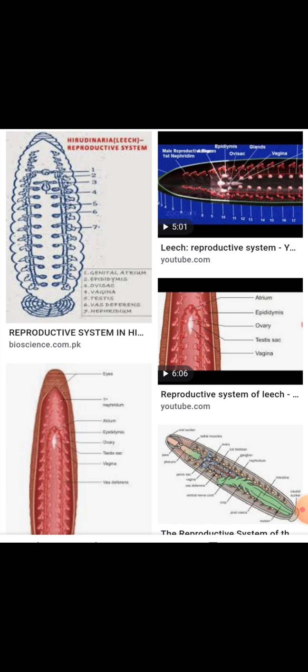Then the completely formed cocoon is laid in moist places at the bank of the lake. It is not released in the water. The cocoon becomes hardened on exposure to air. The completely formed cocoon is amber colored or light yellow. Each cocoon contains 1 to 24 embryos which develop by taking albumin for their nutrition.